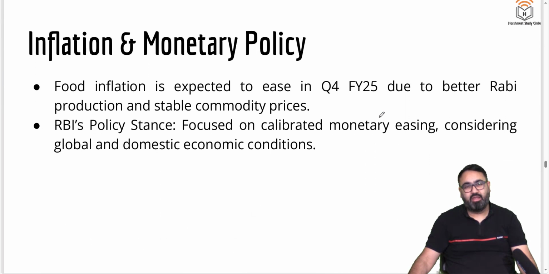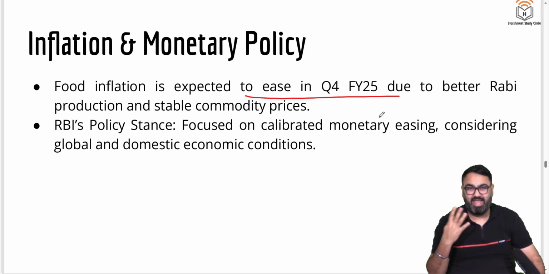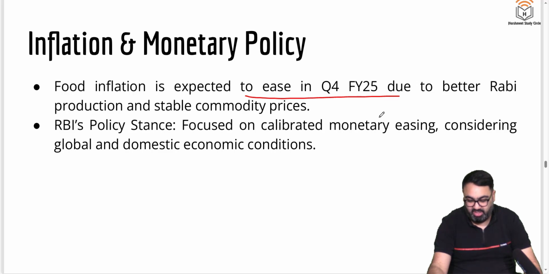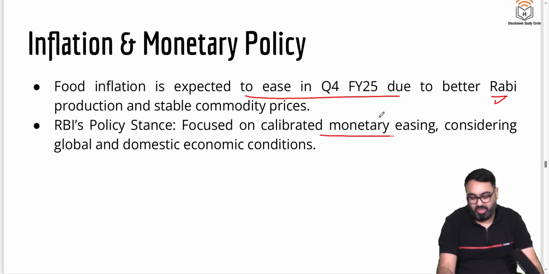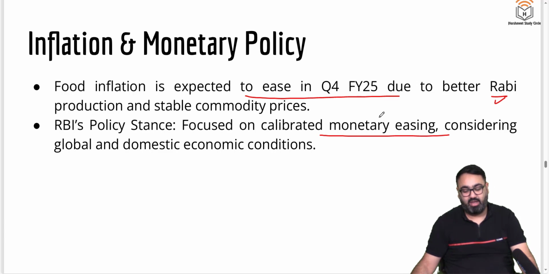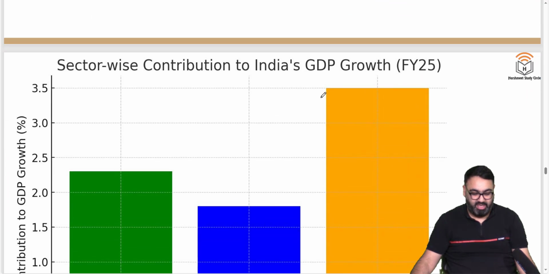It also talks about our inflation and monetary policy. Food inflation will ease, means the prices will not be as high or increasing as high, because Rabi production will be much better this year. RBI also is focusing on monetary easing. It is making sure that we provide enough capital for the businesses also to expand their business, to expand their ventures. They are making sure that the inflation eases down in India.